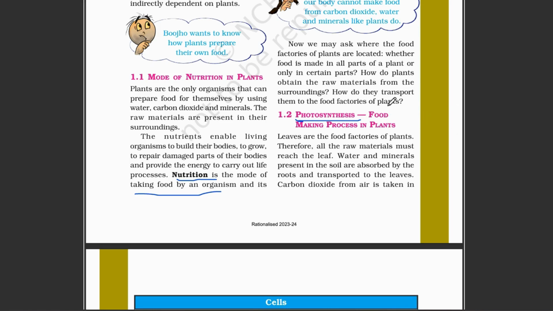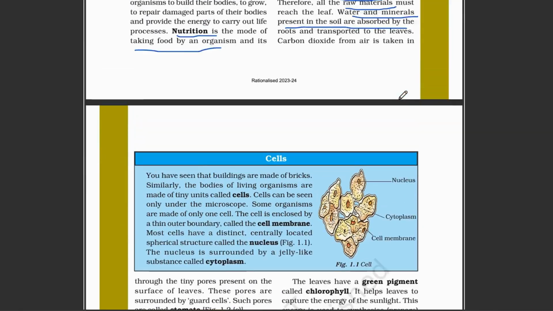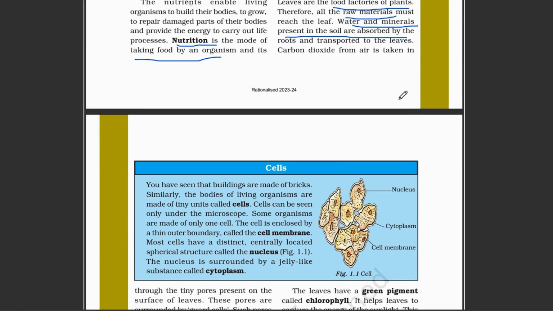The process name is photosynthesis. Now we learn about photosynthesis. We have so many questions: how do plants make their own food, where are the food factories of plants, and where do they get raw materials, water and minerals, which are absorbed by the roots and transported to the leaves. We are going to learn about all of these things.